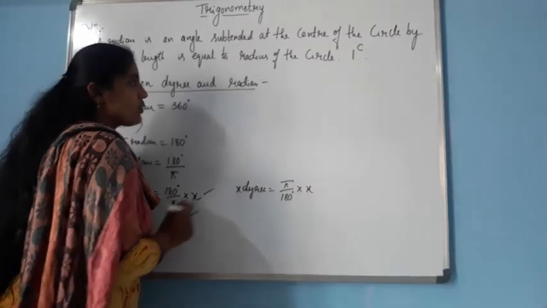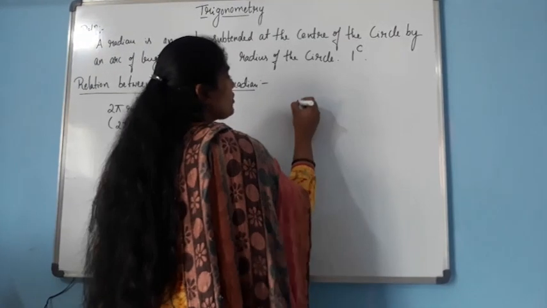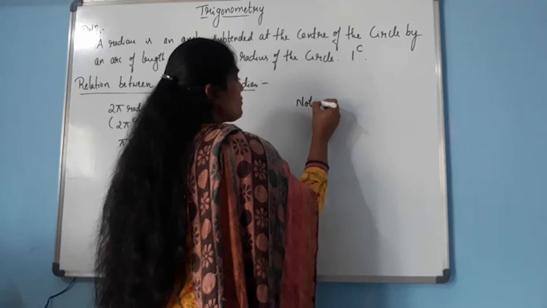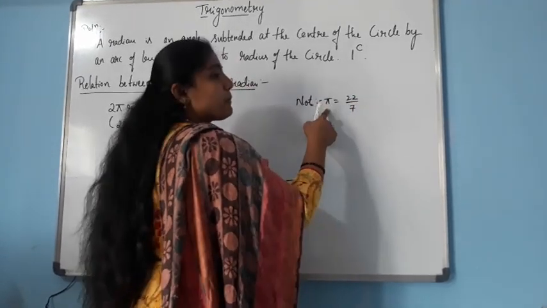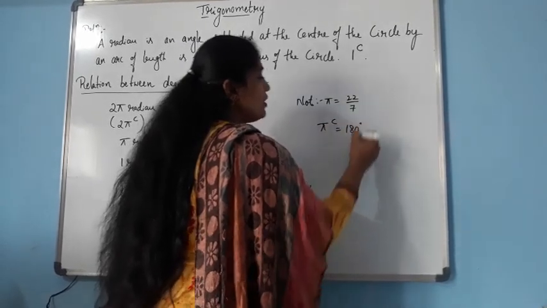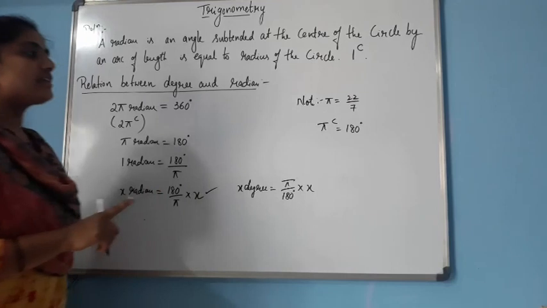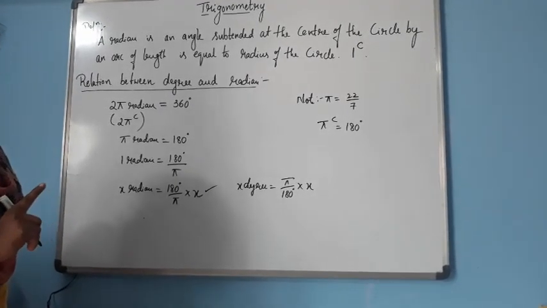Okay, and also here we have to recall one point. What is the value of pi? I think you all studied the pi value, that is 22/7. This is only for pi. If we take pi radian, it is always equal to 180 degree. If it is said as an angle, it is 180 degree. If just pi is said, we use 22/7.